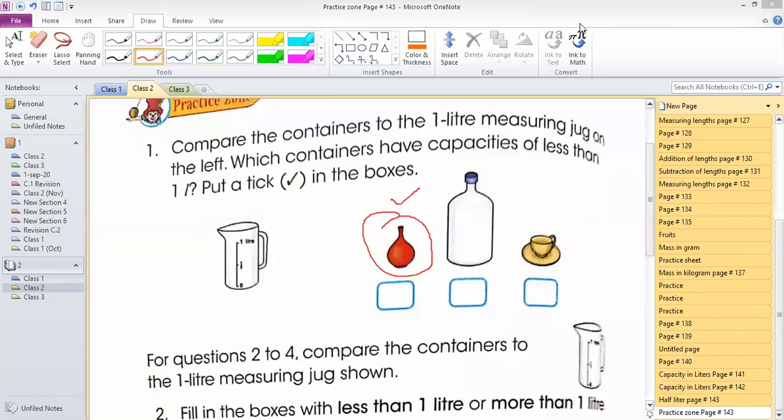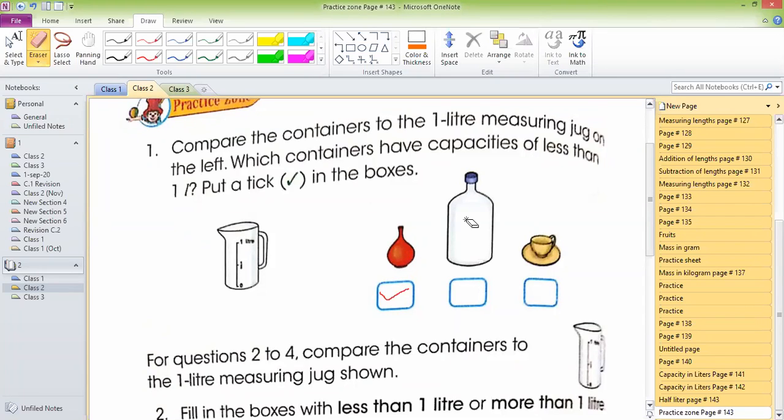So what is the answer, guys? Yes or no? That's very good. So we will put a tick mark here. Why do we put a tick mark here, guys? Because the question is saying measure the containers with this liter jug and tell which containers have capacities of less than 1 liter. Put a tick in the boxes. So this is one of the containers which has less than 1 liter capacity.